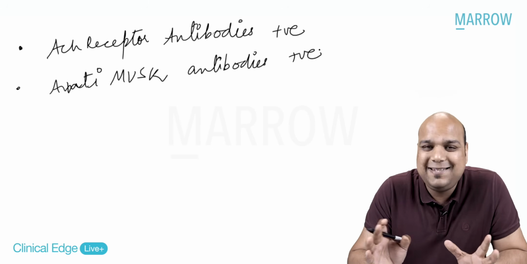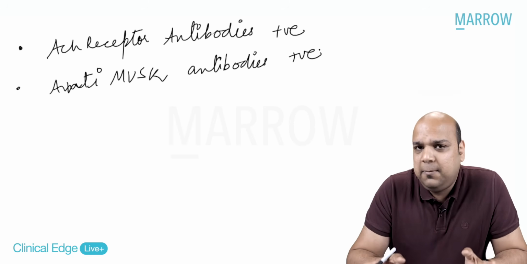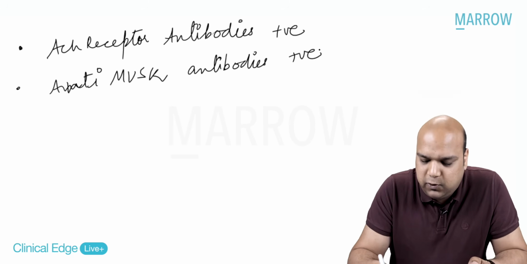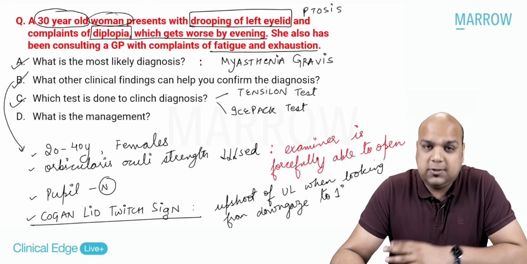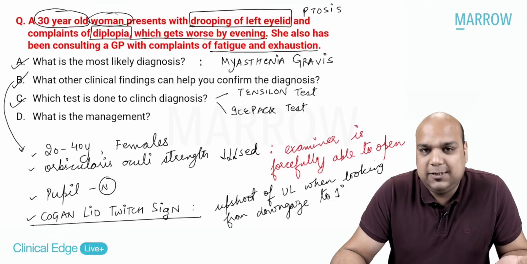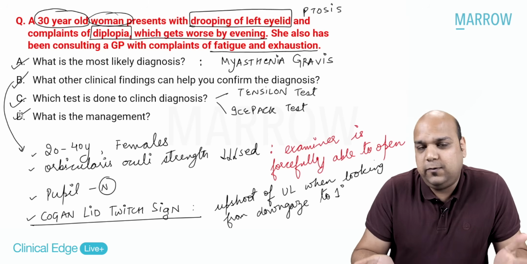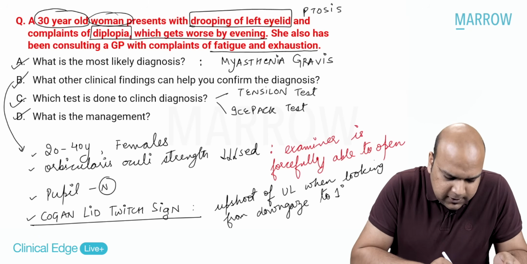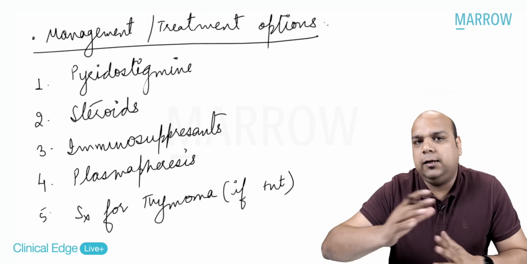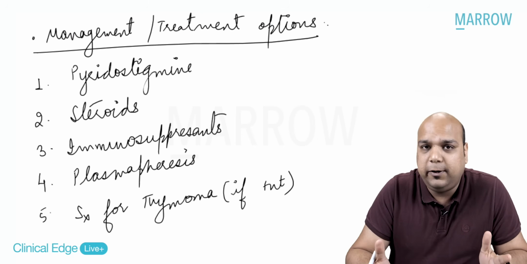You can say we don't base the diagnosis on them. We don't normally test for this, but we can test and these will be found to be positive, both of these. So now the last question which remains is what is the management? It is a case of myasthenia gravis. So we are basically asking you the management. You have been able to diagnose, now you need to treat. So obviously the treatment has to be in conjunction with the general physician. But what are your treatment options, everybody?